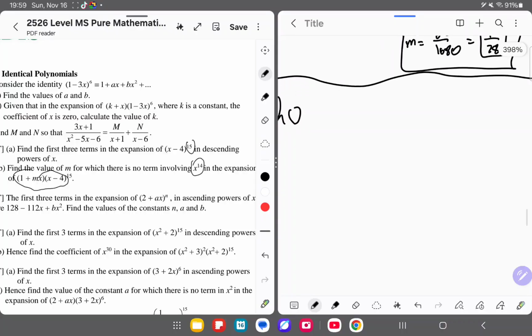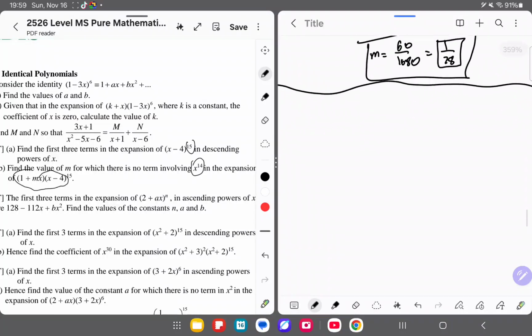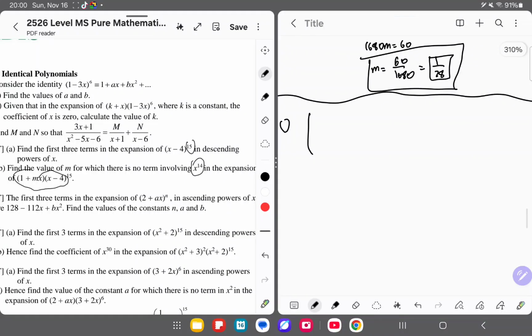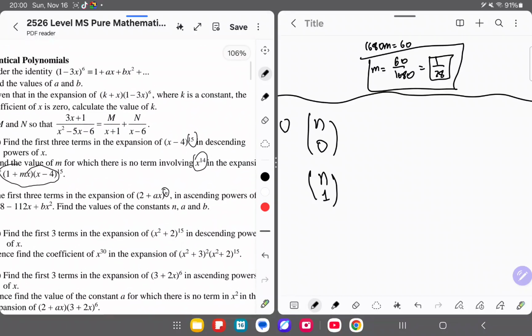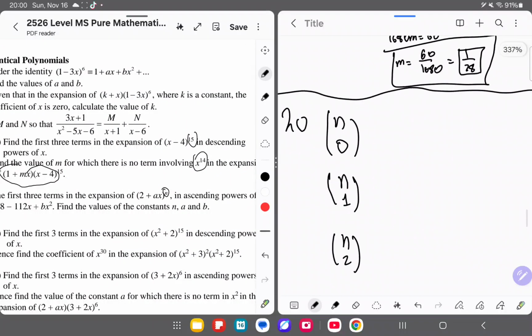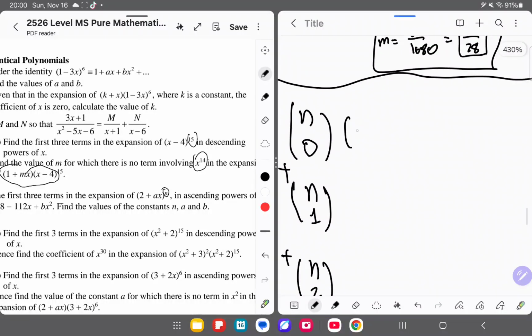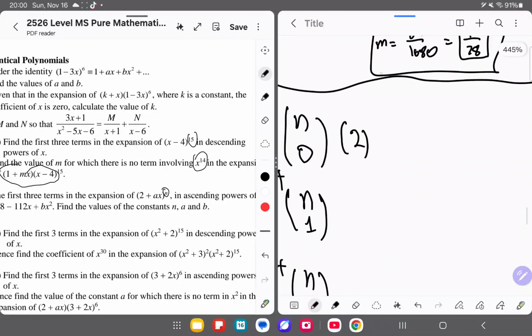So here we'll do the same thing as we did previously. This is ascending now, so that means the bottom of the combination brackets starts with 0 and we increase from there, and this time the highest power is n, as shown here. They said three terms, so we should have three of these brackets, and then plus, of course, and then we will have our first constant term, with it being n minus 0. No, actually, wait, yes, it is n minus 0.